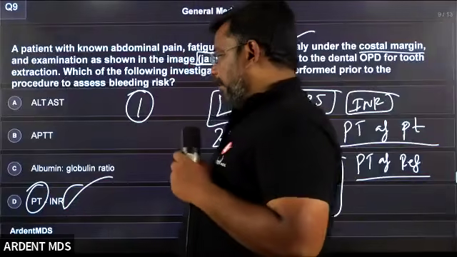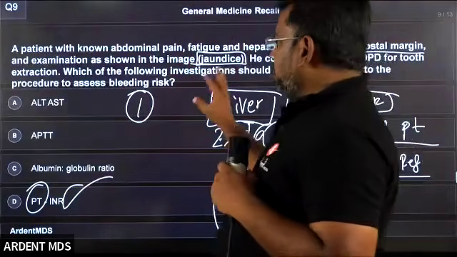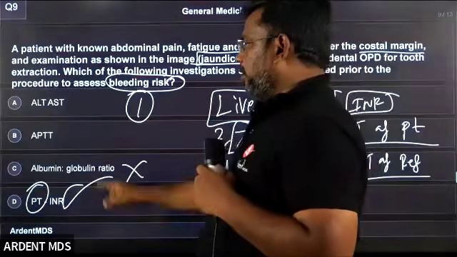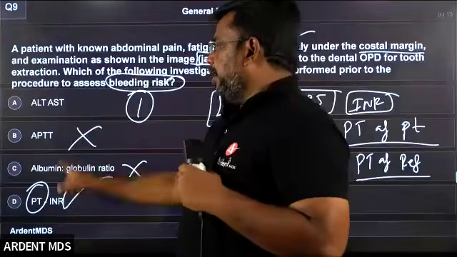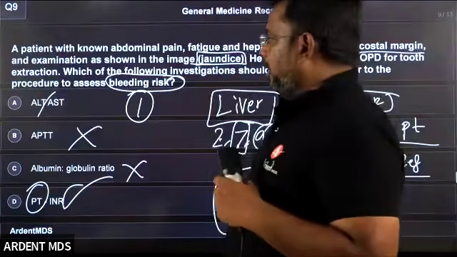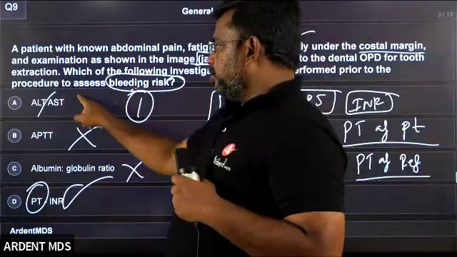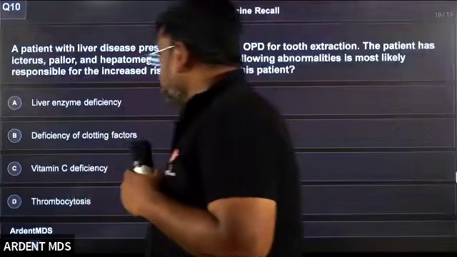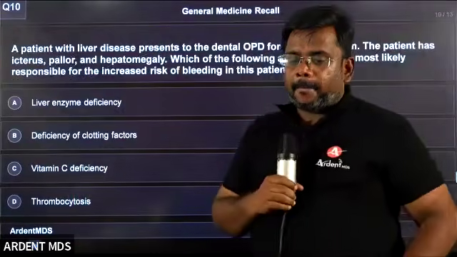So the answer is PT/INR. Albumin globulin ratio is not for bleeding risk. PTT is for the intrinsic pathway. ALT and AST are to check the liver function. I wanted to see the bleeding, so I'm eliminating these. Okay. Yes, students. So next question.